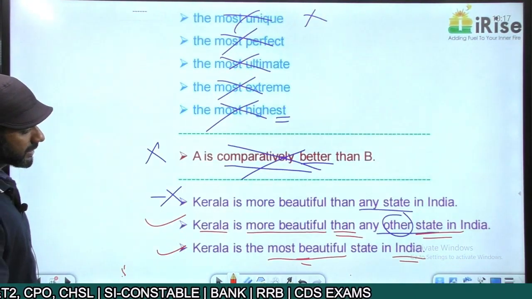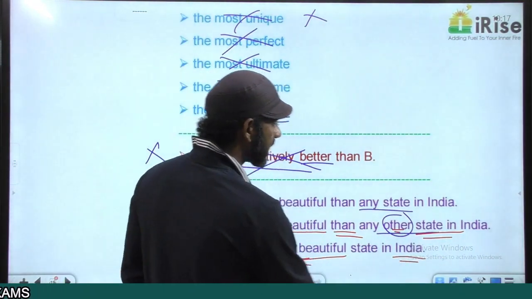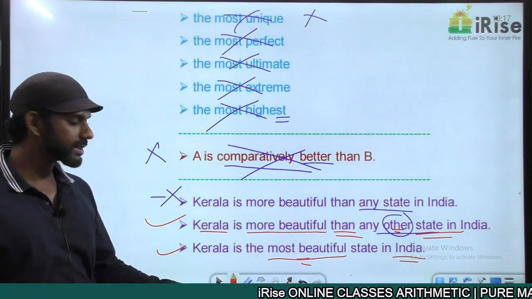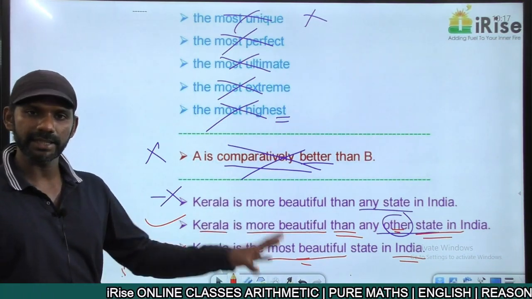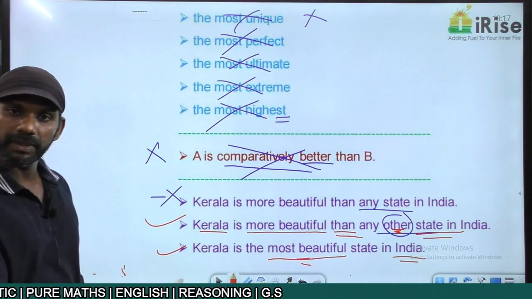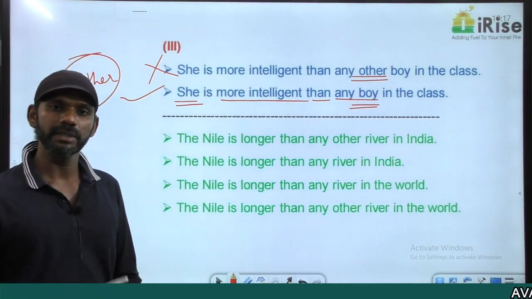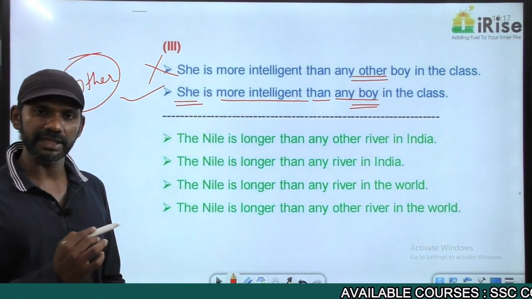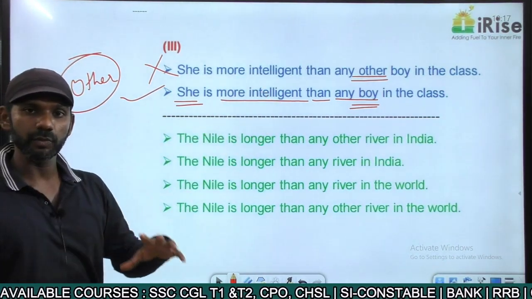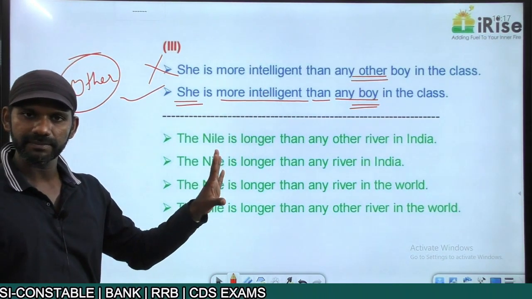Come to the previous statement. "Kerala is more beautiful than any other state in India." This idea we have conveyed in the superlative degree form as "Kerala is the most beautiful state in India." So in the comparative degree form we have "other", and we have conveyed the same idea in the superlative degree form as well. So as I said, the same idea can be framed in the superlative degree form only if "other" is there in the comparative degree form. This sentence is grammatically correct, makes sense, but it cannot be framed in the superlative degree form because in the comparative degree we don't have "other". But this statement is completely fine.